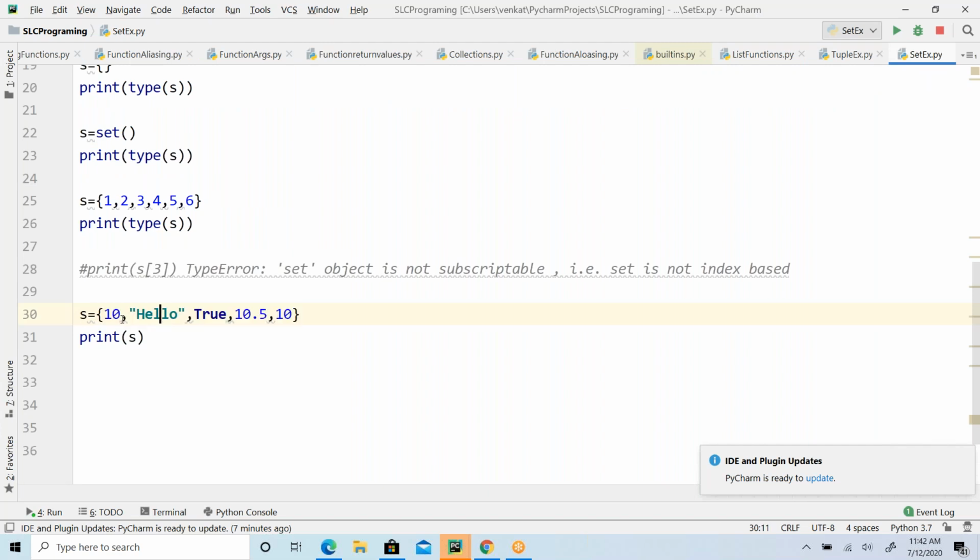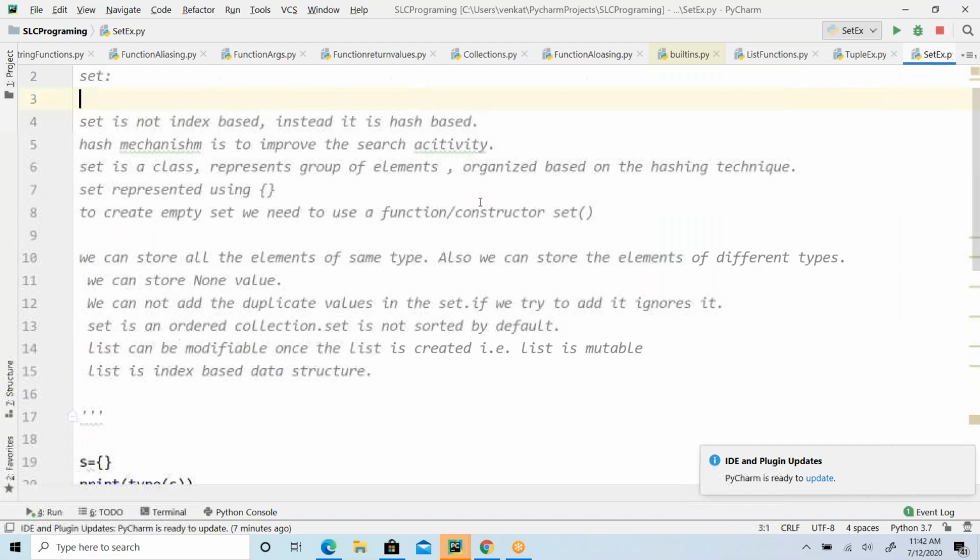No, right? First I have 10. So whatever order I inserted, I don't see the same order. Right, guys? So I can say set is not an ordered collection.